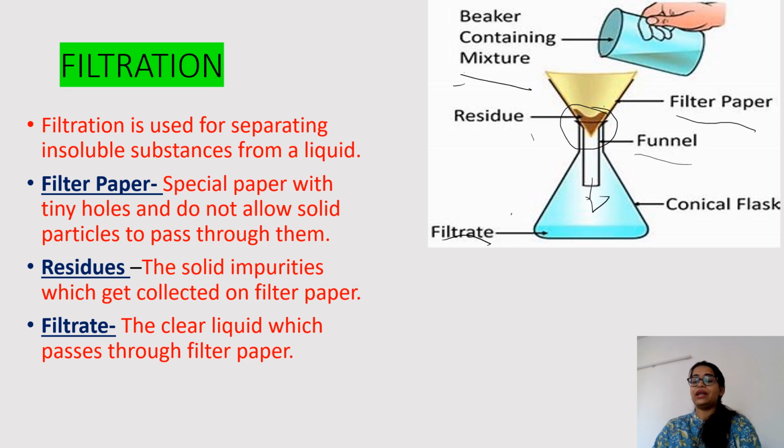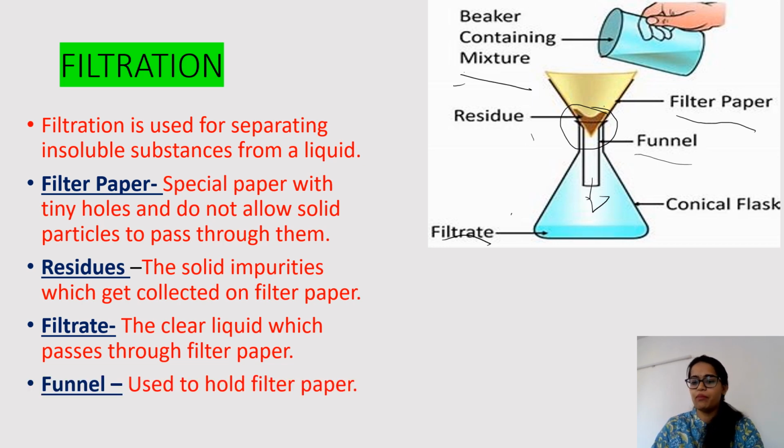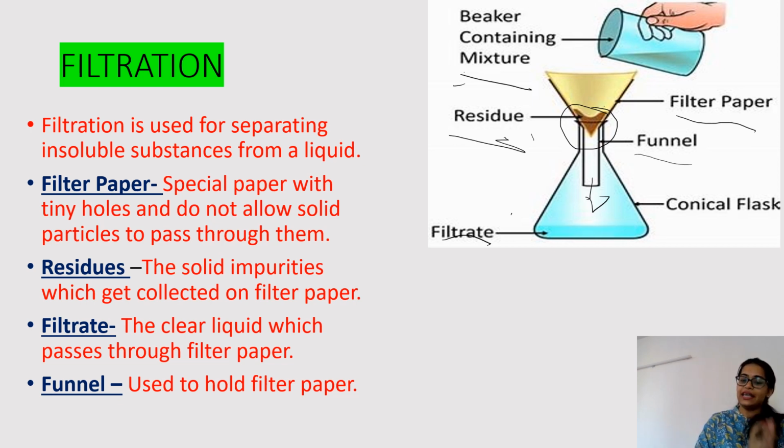The filter paper will collect all the impurities in it with the help of funnel, and the impurities which get collected in that filter paper are called residues. What are they called? Residues. And the clear liquid which is collected in the conical flask is called filtrate. So I hope the process of filtration is clear to all of you. Separation of insoluble impurities from the liquid with the help of filter paper.